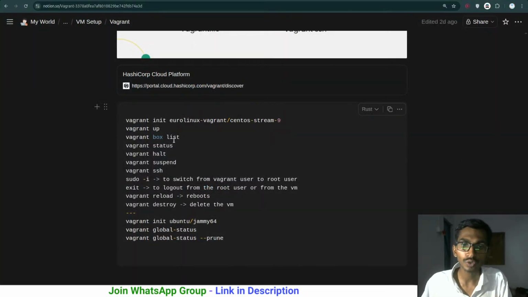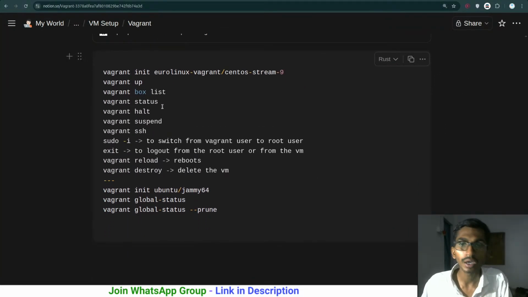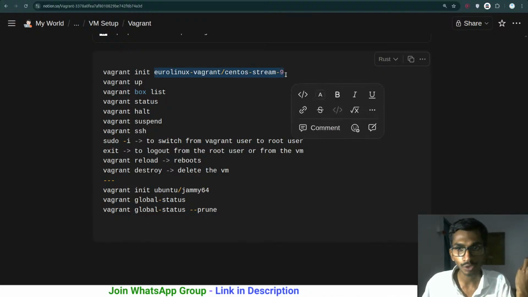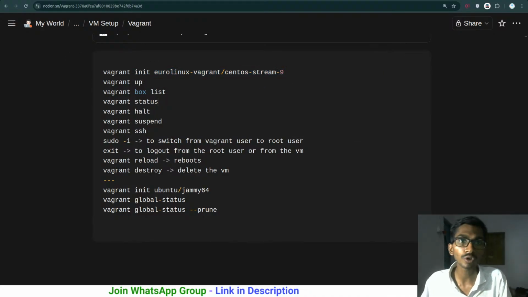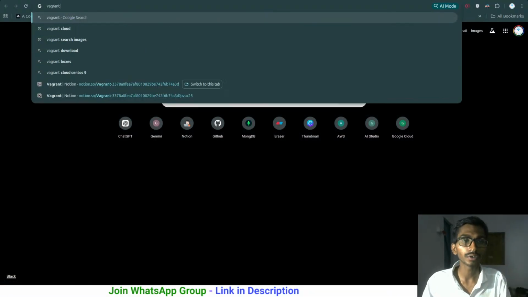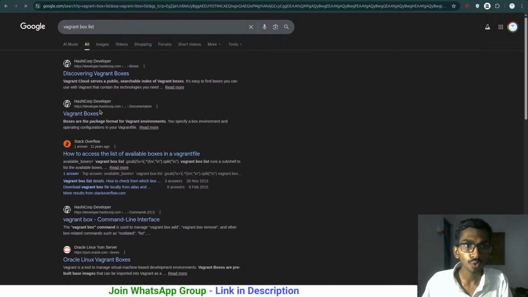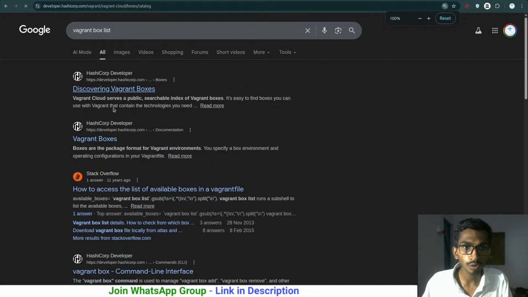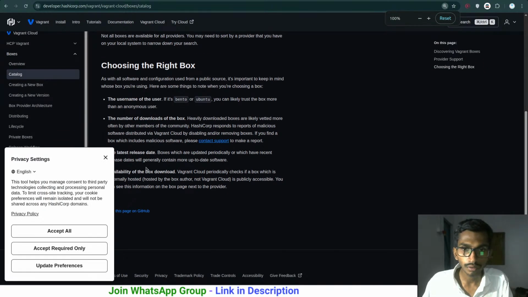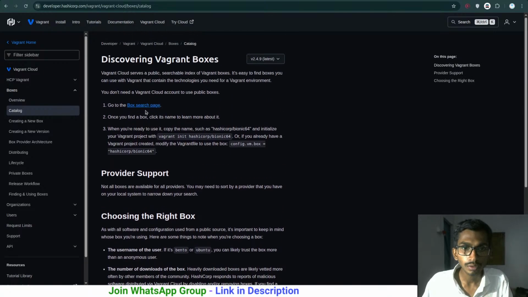By the way, when it comes to talking about the vagrant names over here, using this vagrant init command, you can just simply initialize that. Initializing in the sense your vagrantfile will be created, and of course you need to have the name of that particular box over here. The question is how you will get the box. So if you search vagrant box list over here, hopefully you should be discovering vagrant boxes, the box search page.